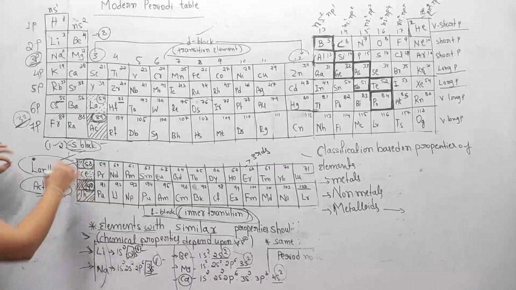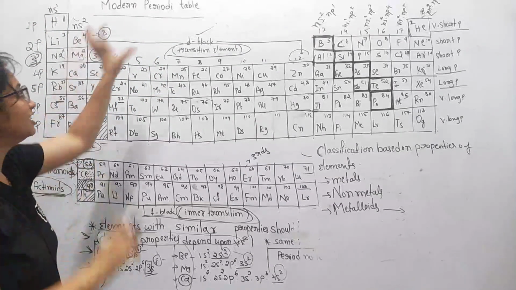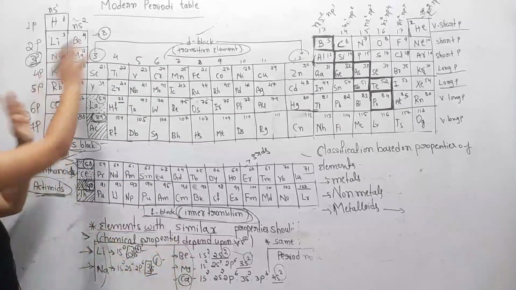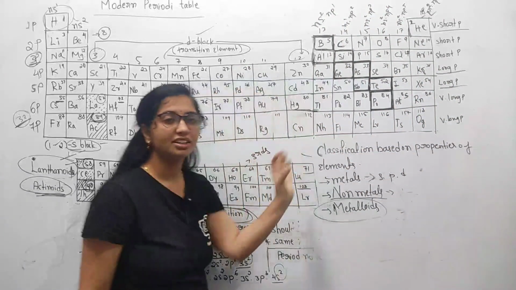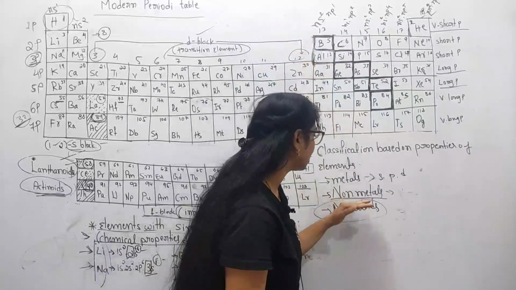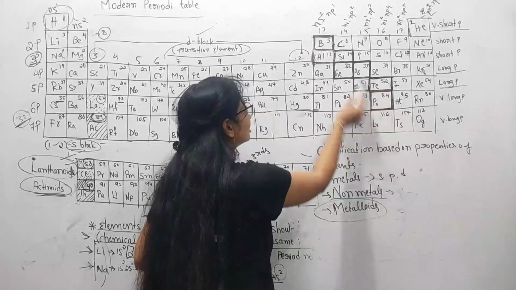I wish to say the s block, d block and f blocks come under the metals. The right part of the periodic table, the p block elements, come under the non-metals, except these elements which are in dark underline.